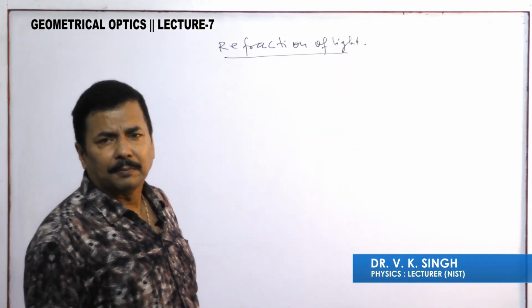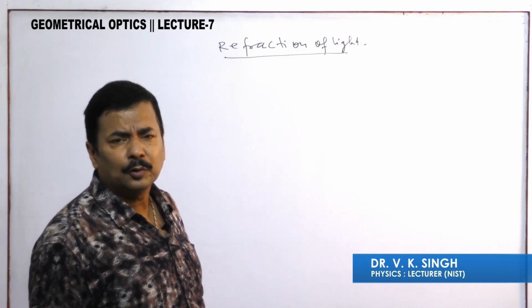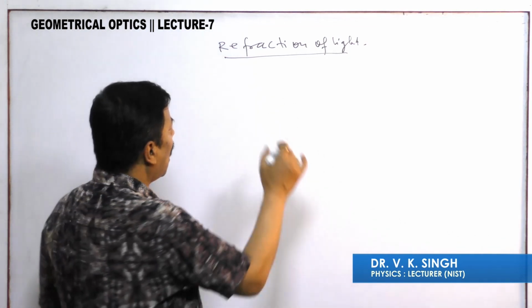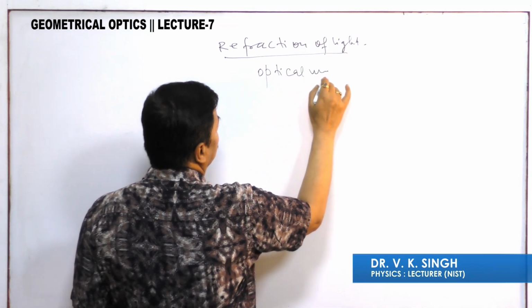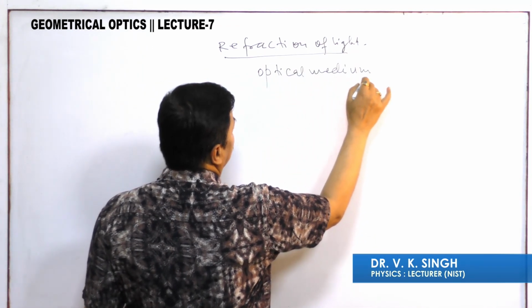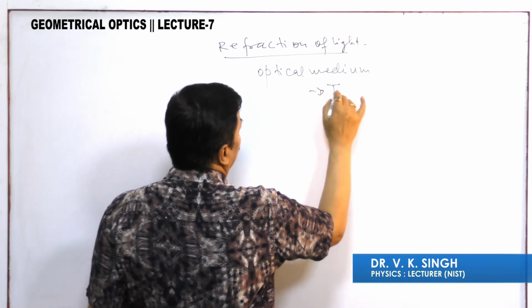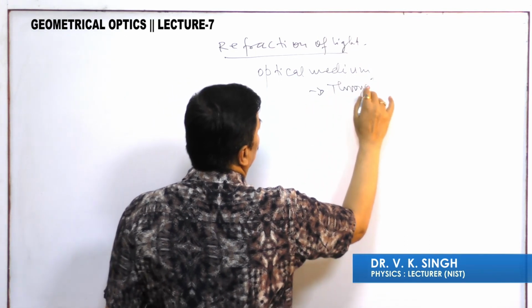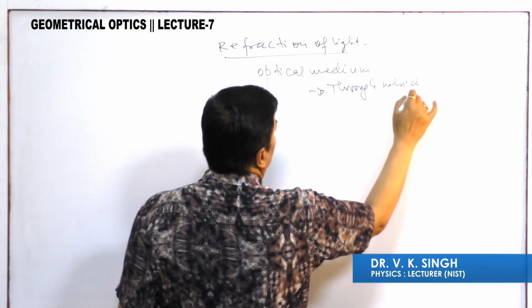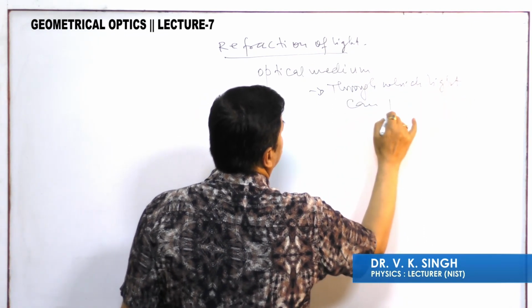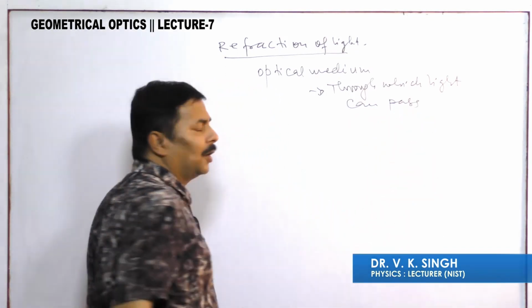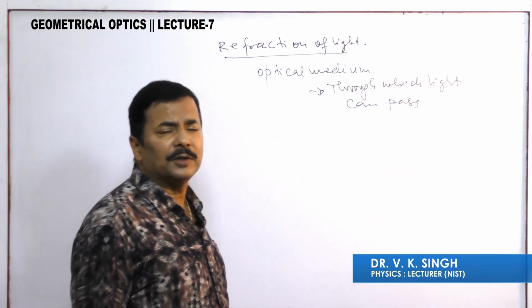Optical medium. Optical medium is what? Through which the light can pass. Now you already understand that optical medium is through which light can pass.